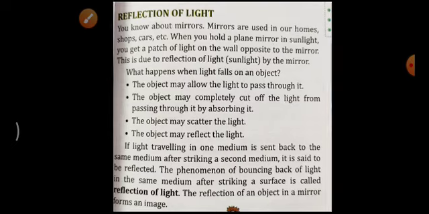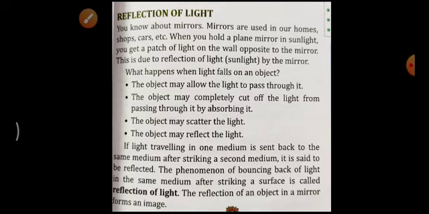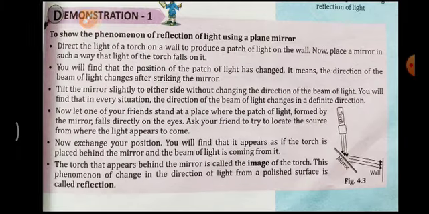Because of reflection only, the mirror is able to form images. On the wall we cannot see any images, but on the mirror we can see our images. Okay, I hope all of you have understood.